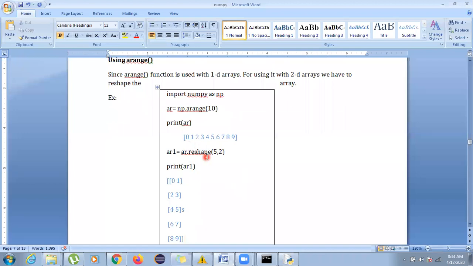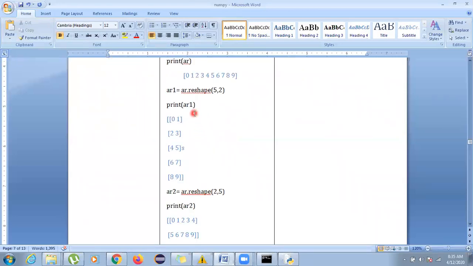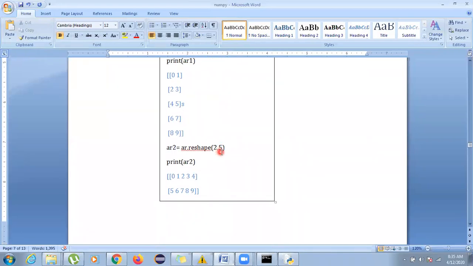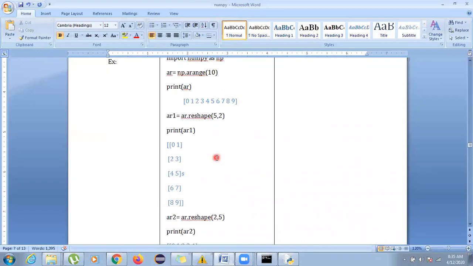Reshape says how you want to shape it. Do you want it in 1D? Do you want it in 2D? And if you want 2D, how do you want the rows and columns to be? With reshape, the rows will be 5 and the columns will be 2. As I have given, you can see in the output that the rows are 5: 1, 2, 3, 4, and 5. And the columns should be 2: 1 and 2. So this is how we are reshaping it. In a similar way, if you want 2 rows and 5 columns, you can do it. But make sure the number of elements is compatible. Suppose I want 3 by 5, that would need 15 elements, but I have only 10 elements, so I cannot reshape into that.